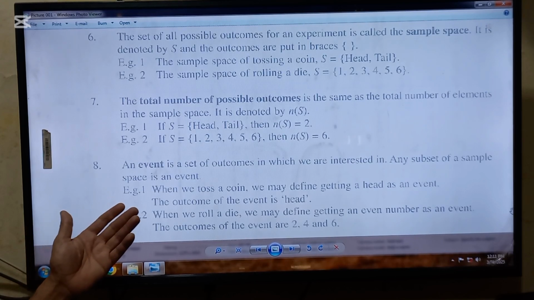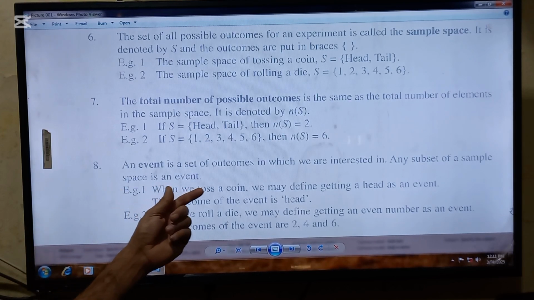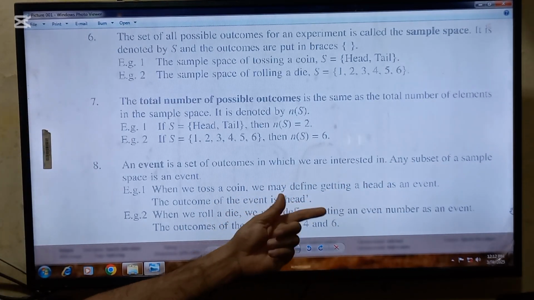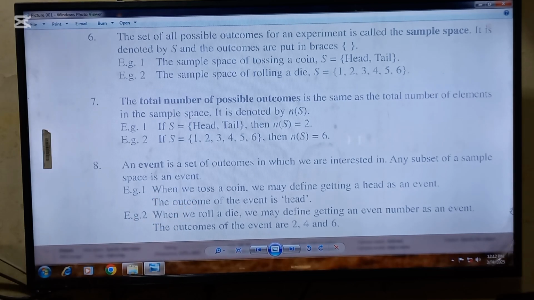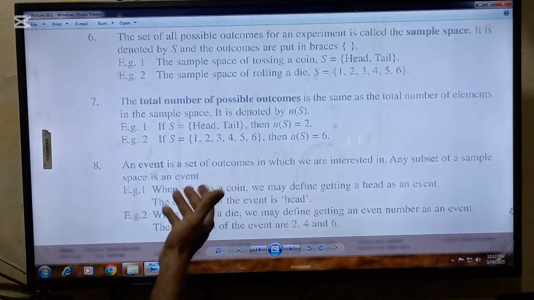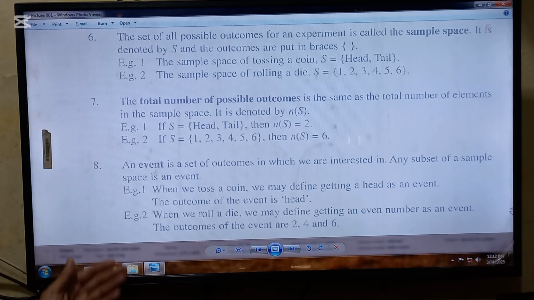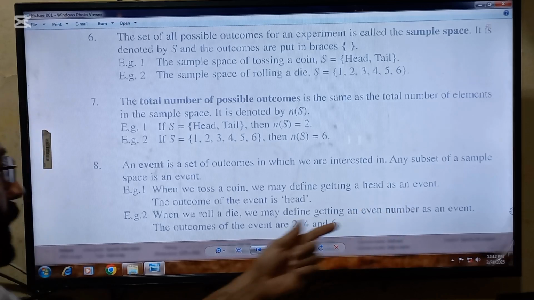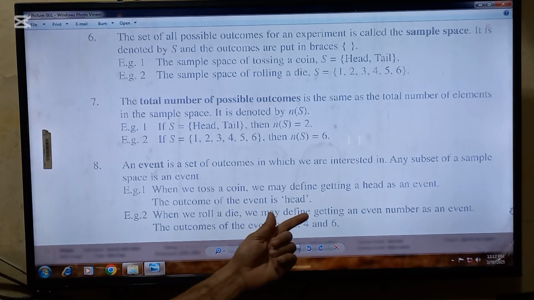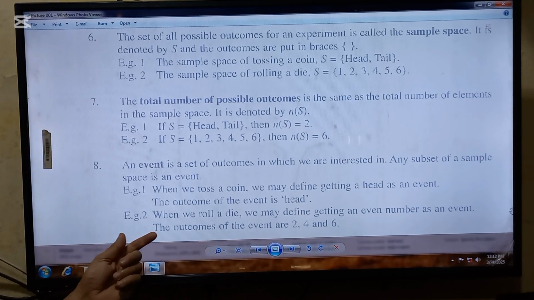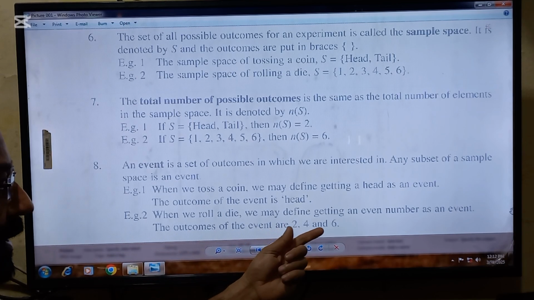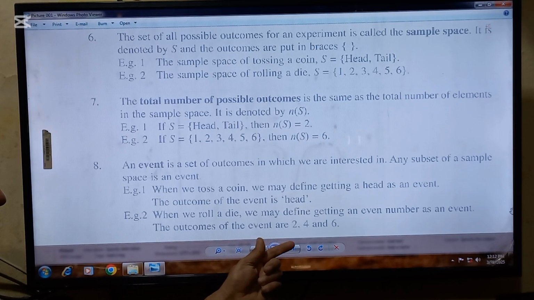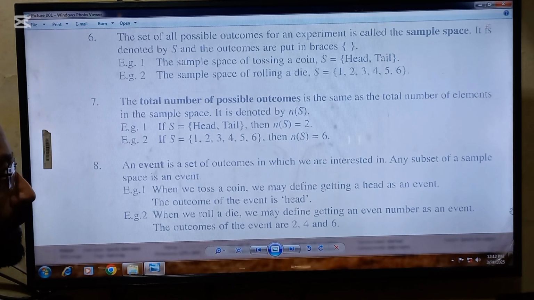Next point to be learned is that an event is a set of the outcomes in which we are interested. Any subset of a sample space is an event. For example, when we toss a coin, we may define getting a head as an event, so the outcome of the event is head. Example number 2: when we roll a die, we may define getting an even number as an event, so the outcomes of the event are 2, 4, and 6.